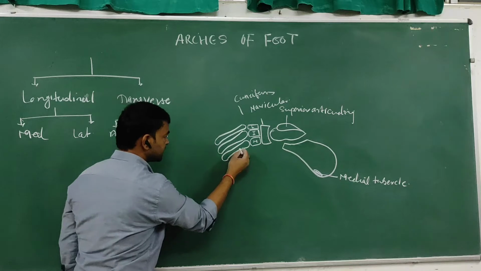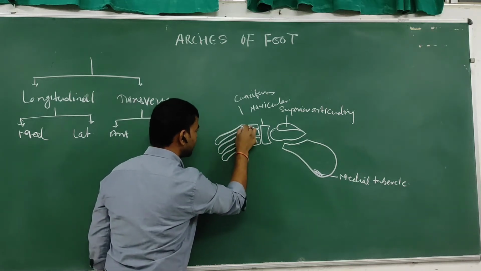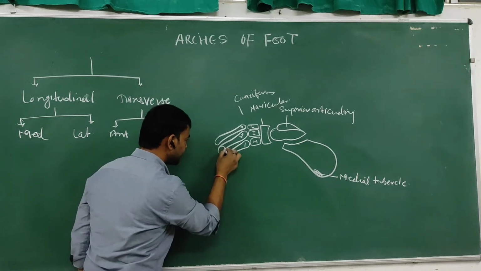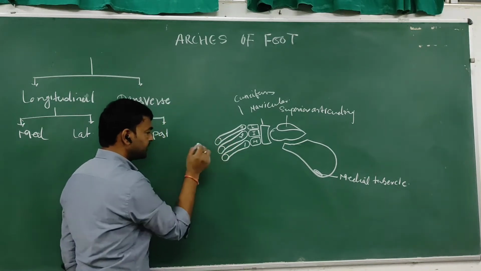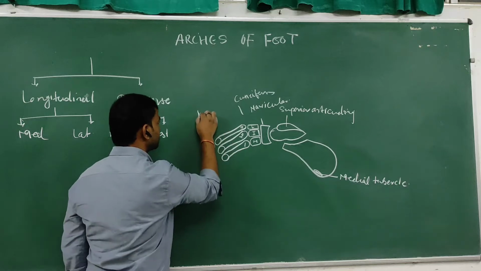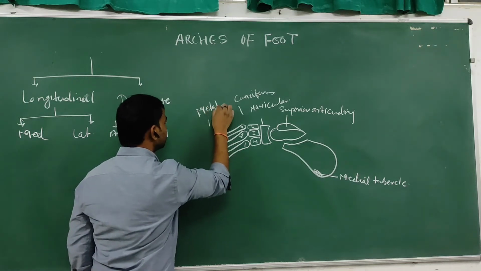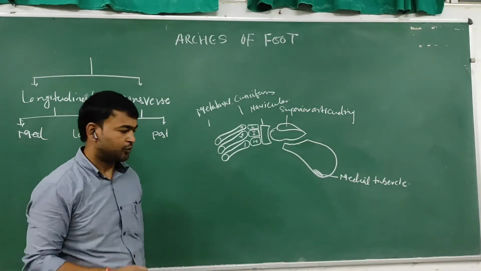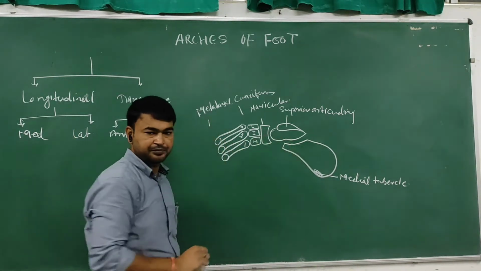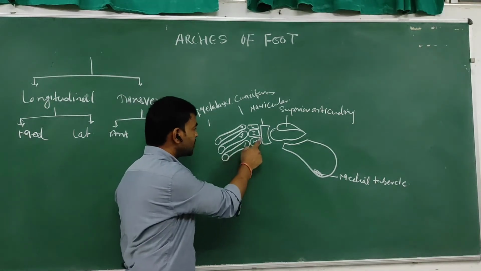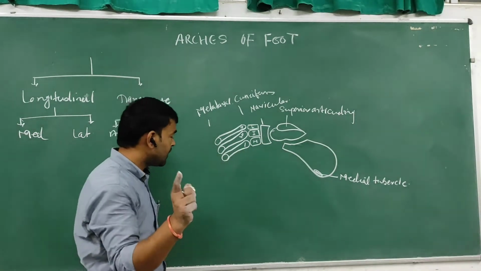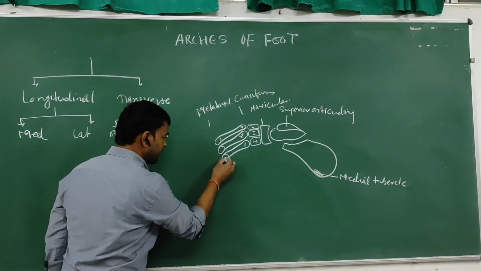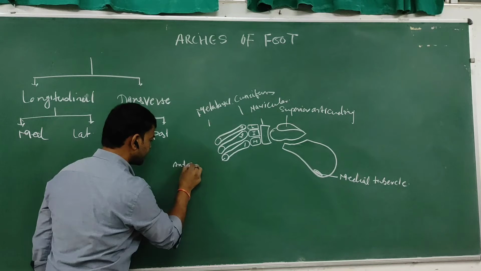The first, second and third metatarsal bone. They are the heads of the first, second and third metatarsal. So this is the metatarsal bone. First, second and third metatarsal. So these are the bony factors of the medial longitudinal arch. The medial longitudinal arch has two ends. This is the anterior end. इसको बोलते हैं anterior end.